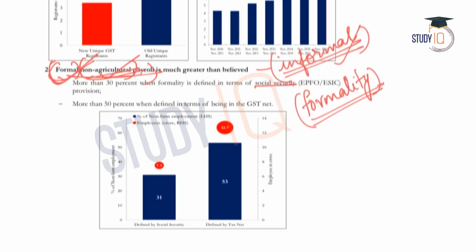The first one is in terms of social security benefits. So if an employee is getting some social security benefits, the survey says that he works in the formal sector. So if a person is getting social security benefits from employment, he or she is considered to be in the formal sector of employment. And what is the second condition? The second one is with regard to the GST. If the employer pays GST, or if the employer comes under the GST net, the employees under the employer are considered to be in the formal sector. So these are the two conditions provided by the economic survey, and let us see them one by one.